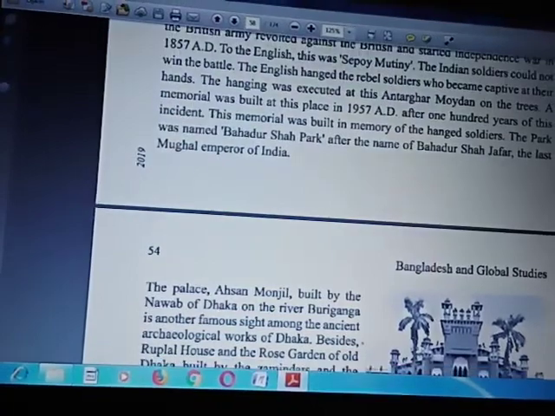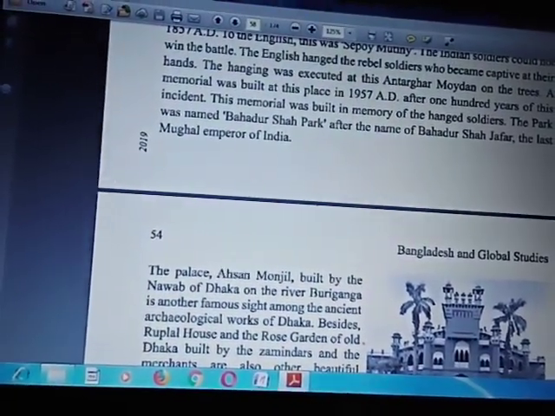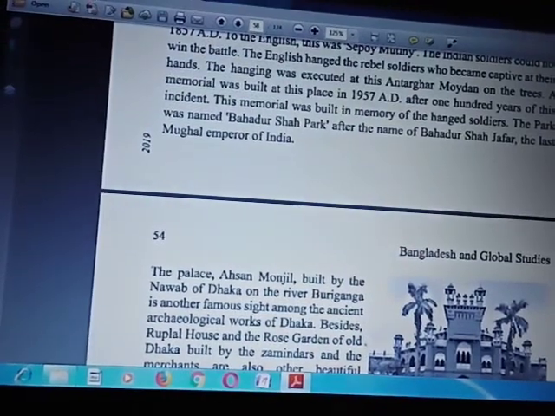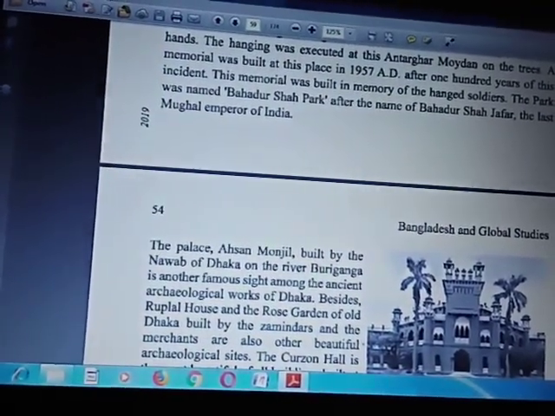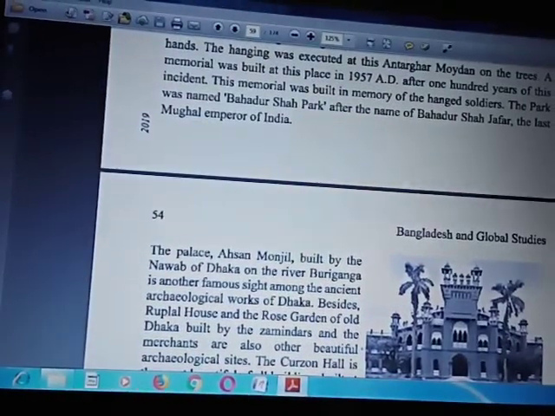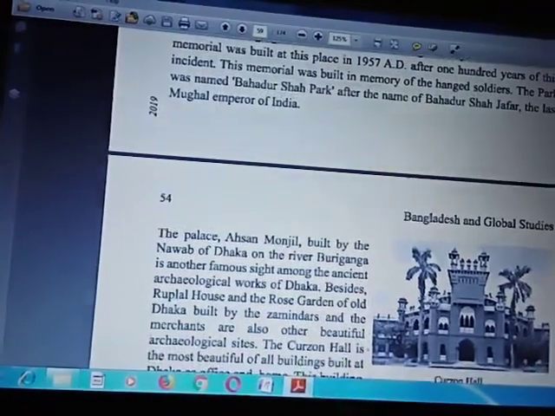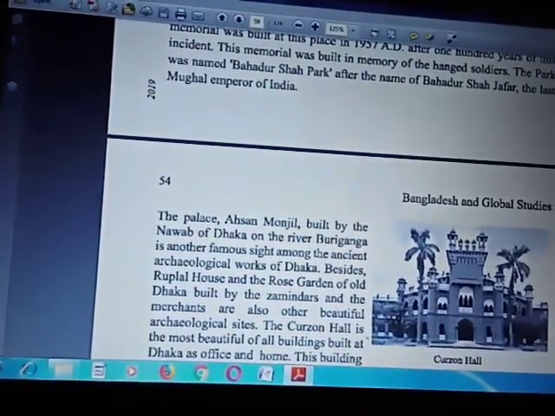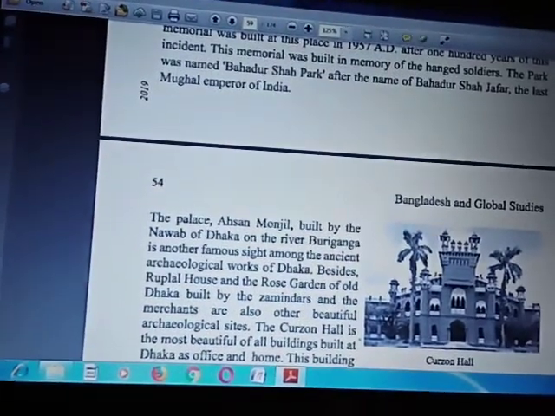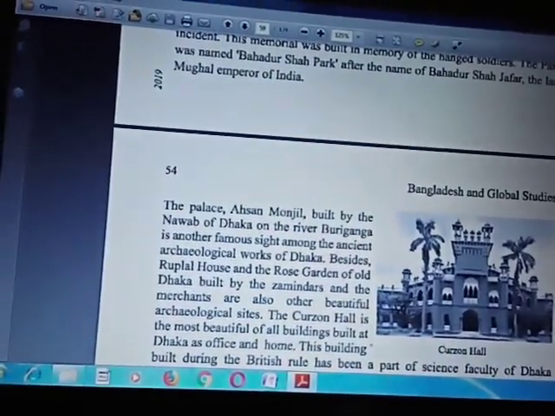The hanging was executed at this Andhagaghar Maidan on the tree. A memorial was built at this place in 1957 AD after 100 years of this incident, in memory of the hanged soldiers. The park was named Bahadur Shah Park after Bahadur Shah Jafar, the last Mughal emperor of India.